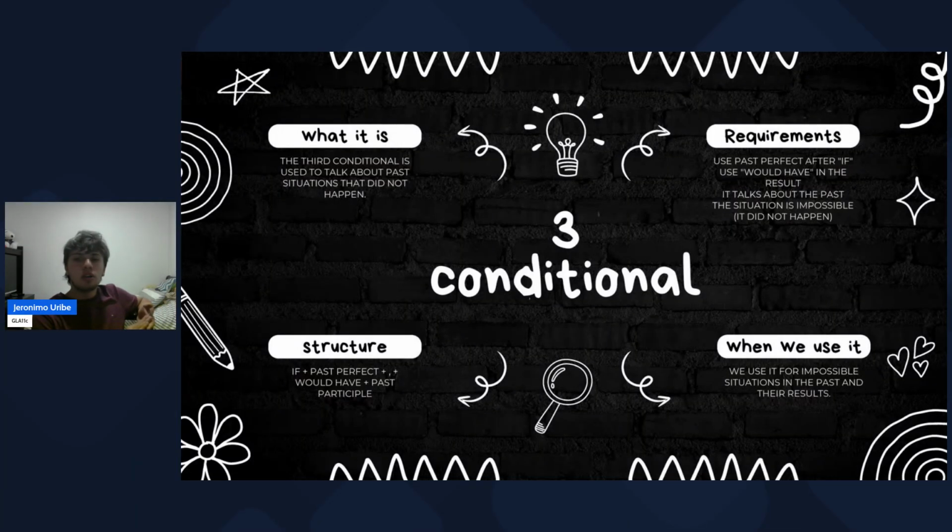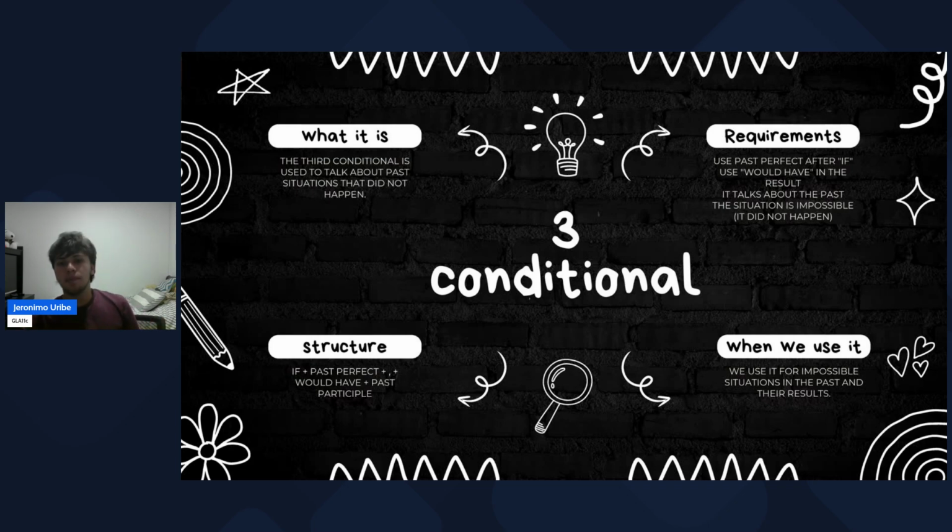We use it for impossible situations that happened in the past and we can't change the results. The requirements: use past perfect after if, use would have in the result. This is obligatory. And the structure is if plus past perfect plus comma, depending on the organization, plus would have plus participle, the third column of the verbs.